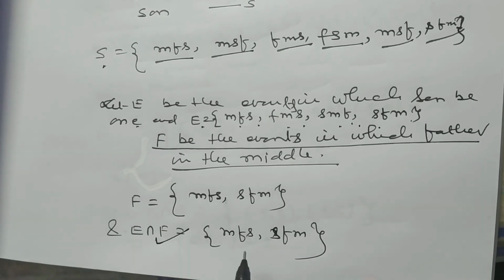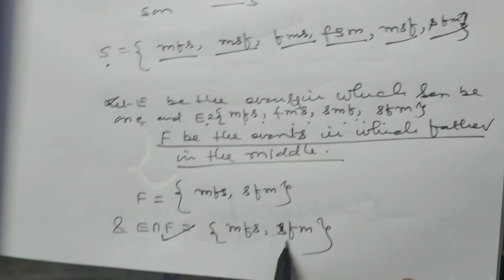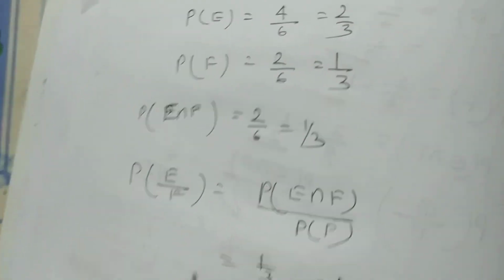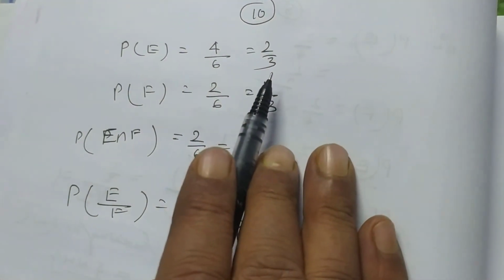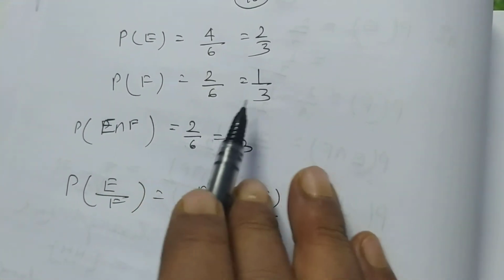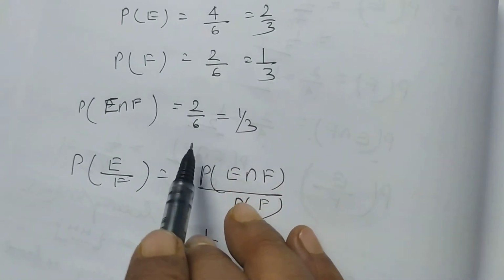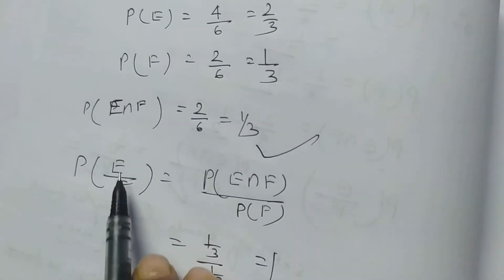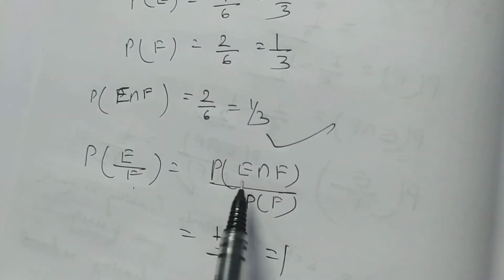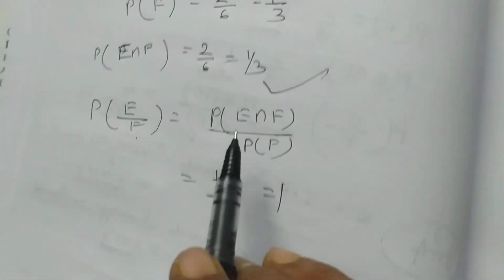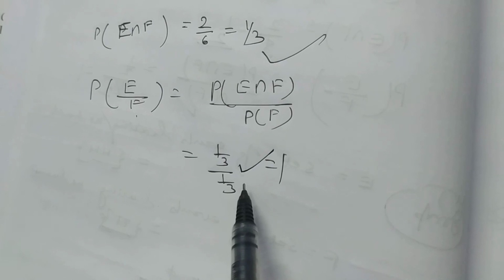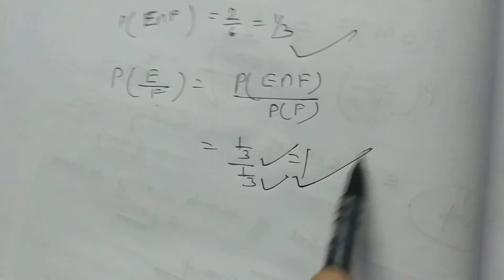So, E intersection F is equal to MFS and SFM. So, probability of E is equal to 4 by 6, that is 2 by 3. Probability of F is equal to 2 by 6, that is 1 by 3. And probability of E intersection F is equal to 1 by 3. So, probability of E by F is equal to probability of E intersection F by probability of F, and it will be 1 by 3 by 1 by 3, that is 1.